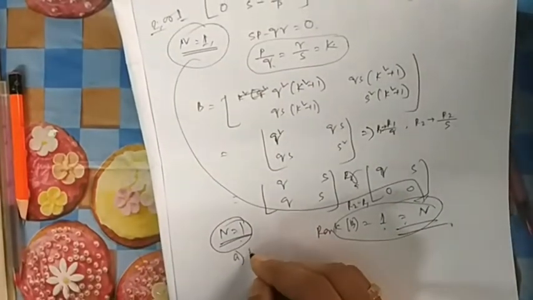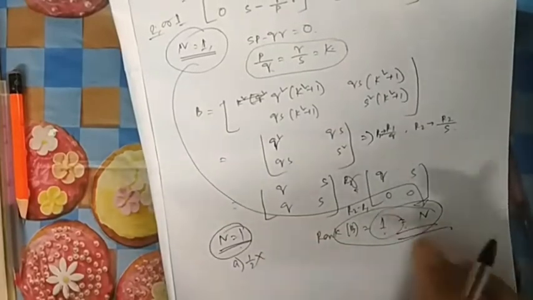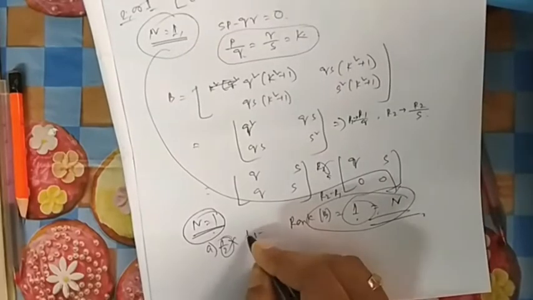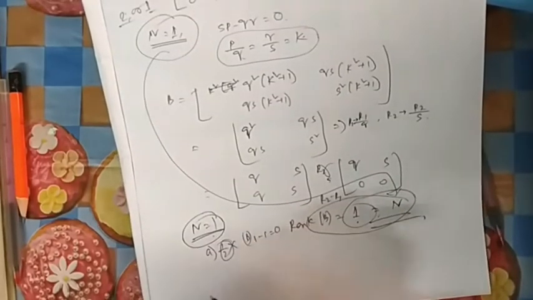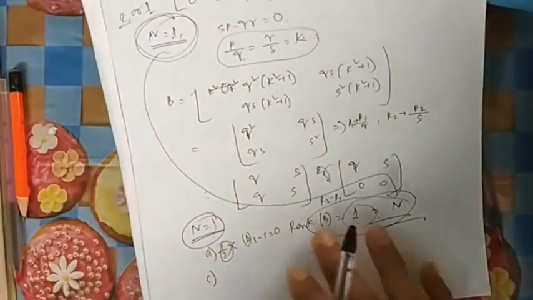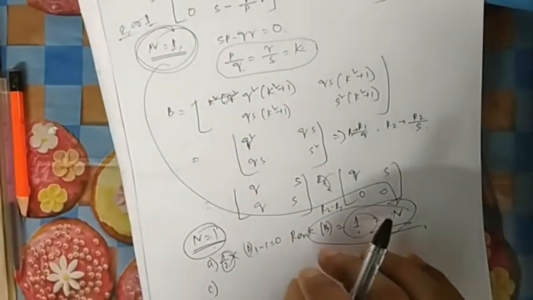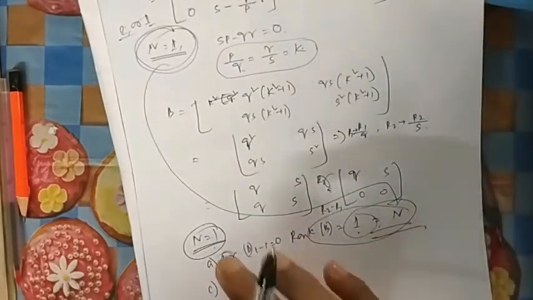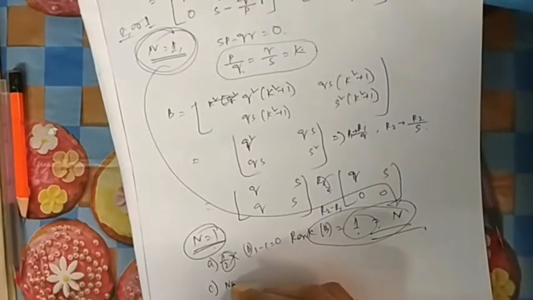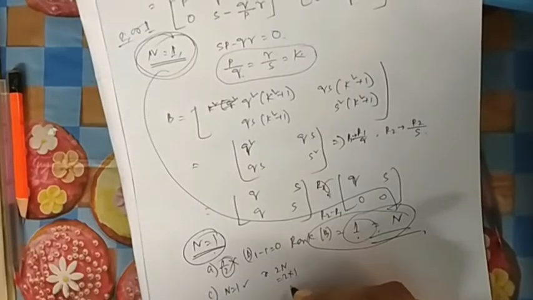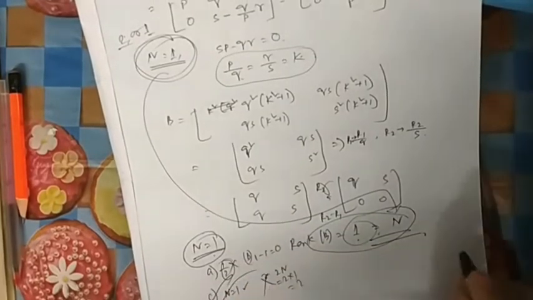So you can check with 1. If option A is N by 2, it is not N by 2 because it is 1. Rank cannot be a fraction also. Second one, N minus 1, will not be the answer because it would be 0. Why am I checking with the options? Because I have taken a specific case, only N equal to 1. Because it is a general question, for N equal to 1 the answer should be true. So I am checking with the options. If the answer is true for only one option, then that is the answer. Option D, 2N, 2 into 1, is 2, no. So obviously this will be the answer.